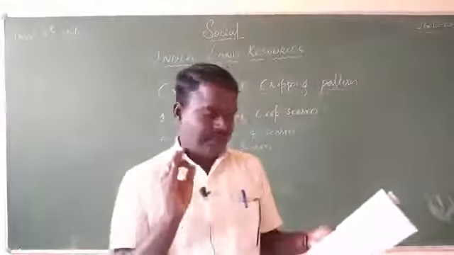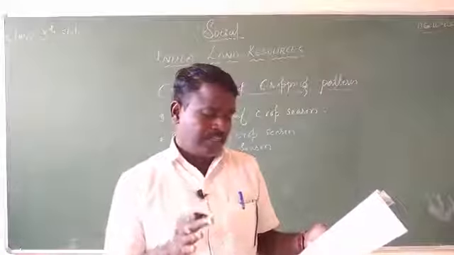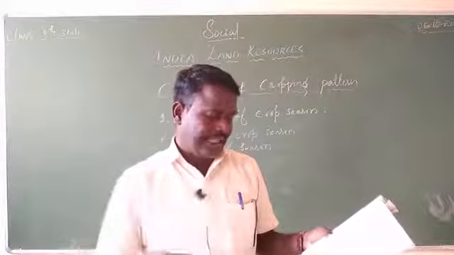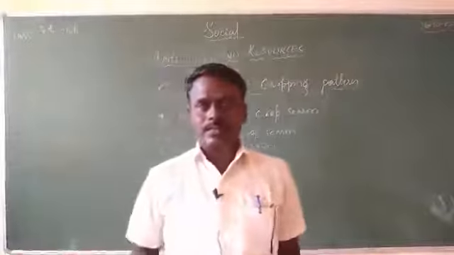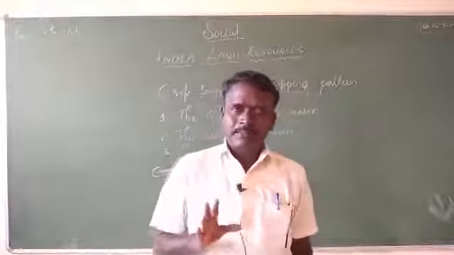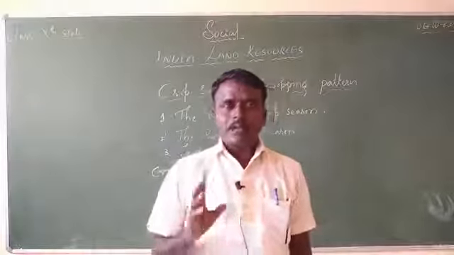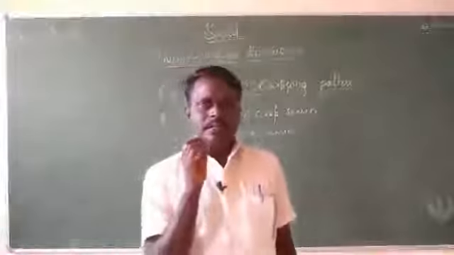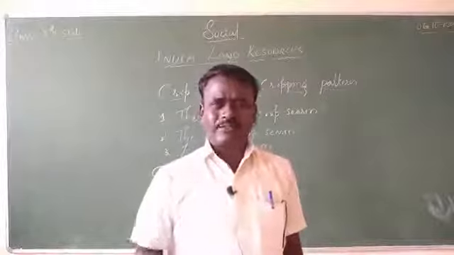The cropping pattern of a region refers to the proportion of an area under different crops at a given time. For your information, take one farmer. Usually in India, our farmers have hardly 2 or 3 acres of land.